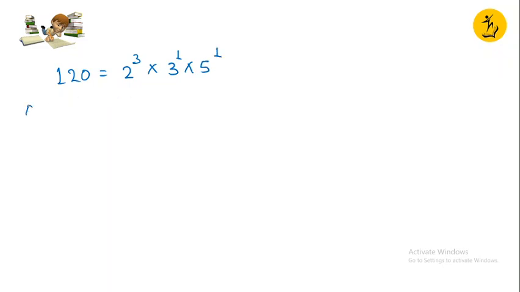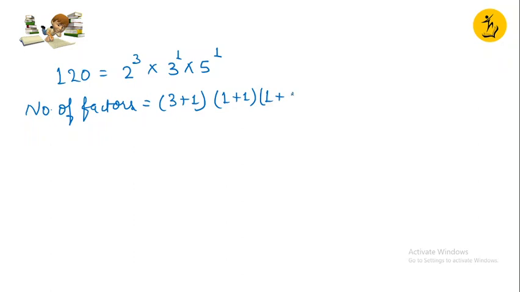Now if I want to calculate the number of factors, it would be 3 plus 1, 1 plus 1, 1 plus 1, of 2, 3 and 5. This time I am taking all the factors. So 3 plus 1 is 4 multiplied by 2 multiplied by 2, which is 16. So in total there can be 16 factors of 120.